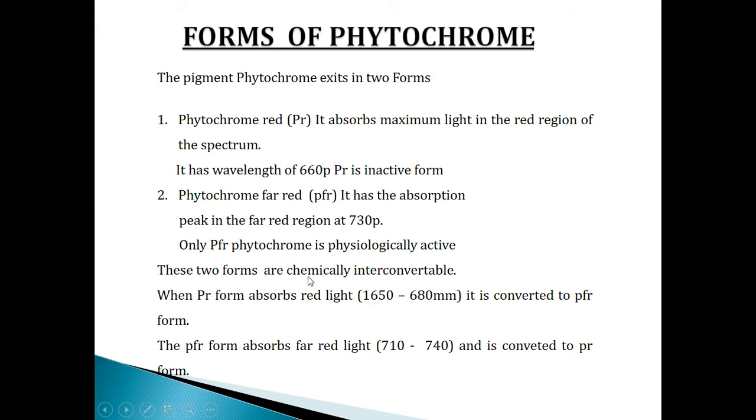These two forms are chemically interconvertible. When the PR form absorbs red light from 650 to 680 nm, it is converted to PFR form. The PFR form absorbs far red light from 710 to 740 nm and it is converted to PR form.